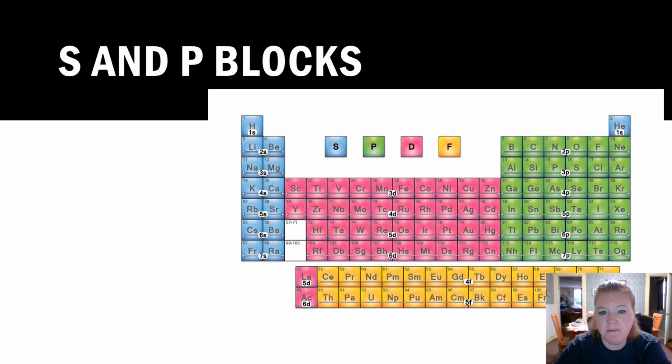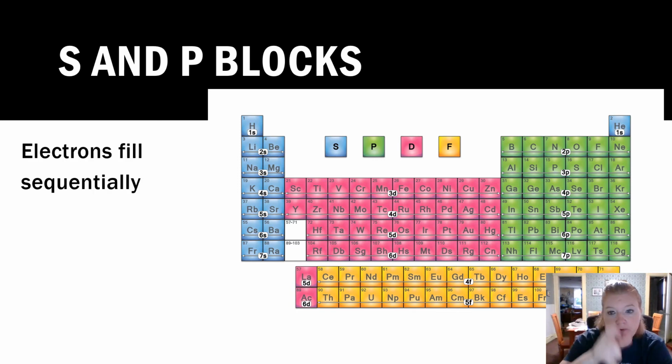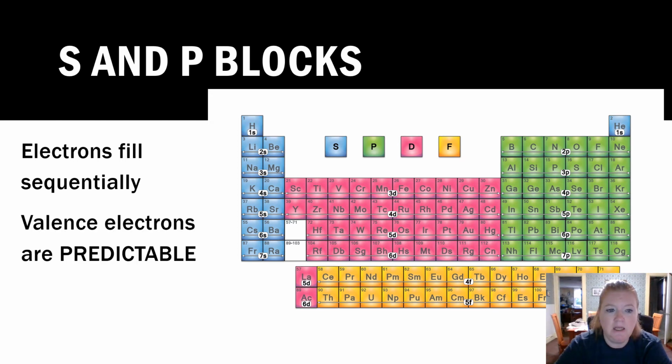So the S and P blocks. The first two groups are colored in blue here, and the P block is colored in green here. Those electrons fill sequentially. So we put one in S, then the second one in S, then we put one in P, two in P, three in P, like that. That's what I mean by sequentially. They just fill them in order. There's no weird rule, exception, anything like that. So the valence electrons are predictable. Group 1 has 1, group 2 has 2, group 13 has 3, and so on.